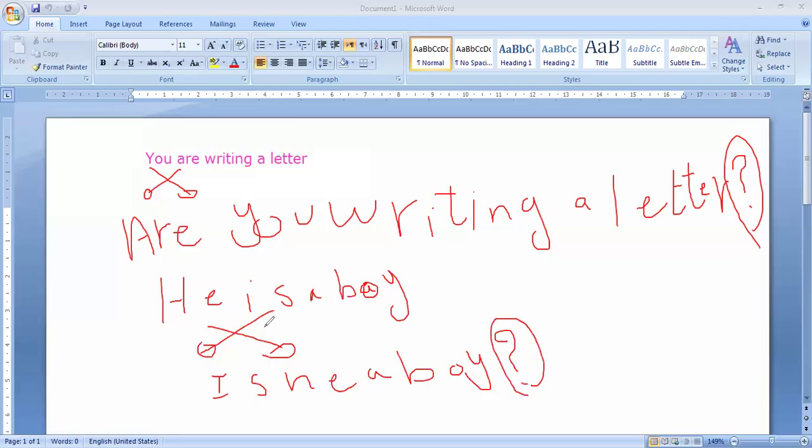So here I make an inversion or replacement. I replace the verb instead of what? Instead of the subject. I put the verb here, then the subject. Okay. I would like you to take care when we make a question. You must put a question mark at the end of the sentence. If you forget the question mark in the exam, it will be minus half a mark directly. So we must take care when you answer the question or interrogative form, and put the question mark at the end of the sentence.